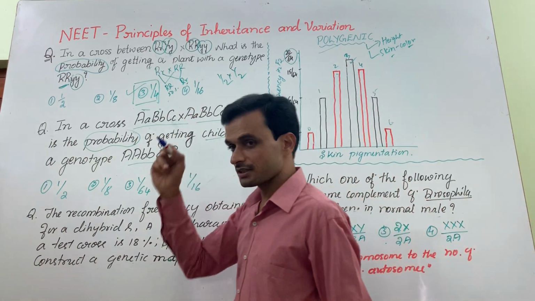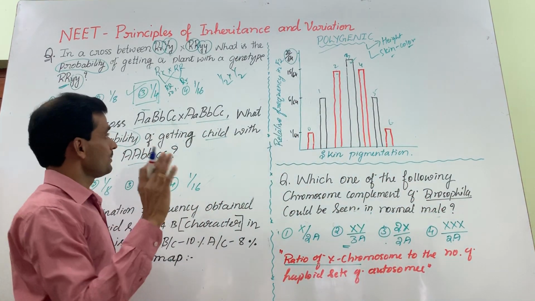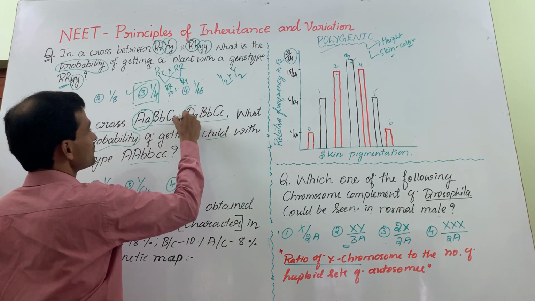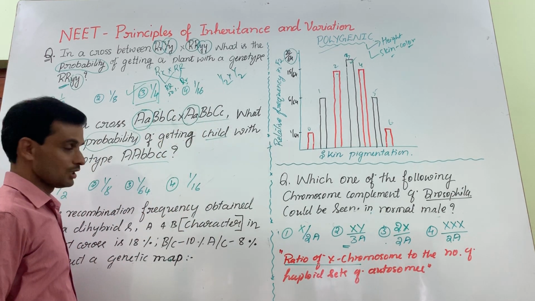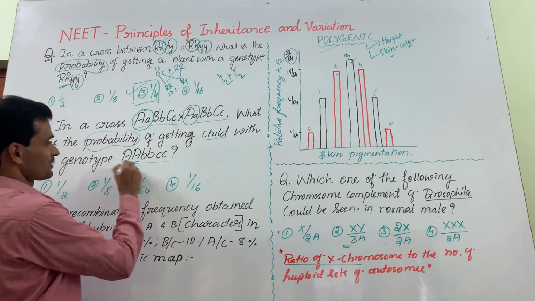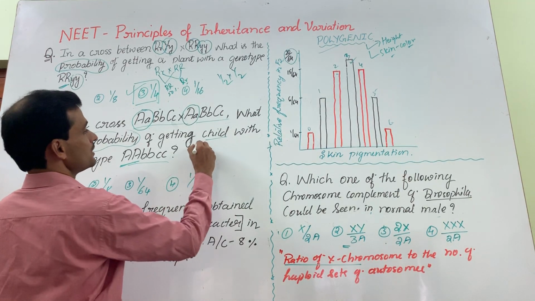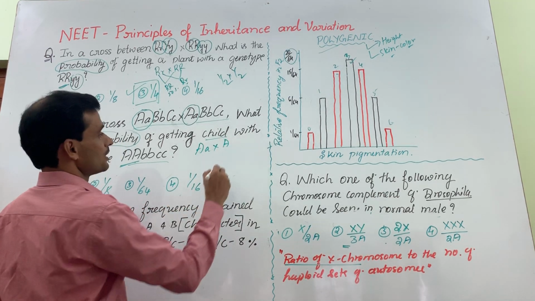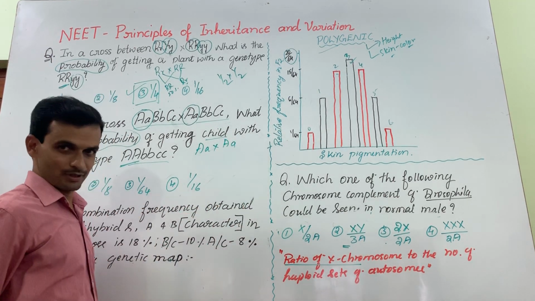Okay, let me check the genotype one by one. I assume that parents have this combination. What is the probability of getting this capital A? It's just like F1 into F1 monohybrid. Capital A small a cross capital A small a.